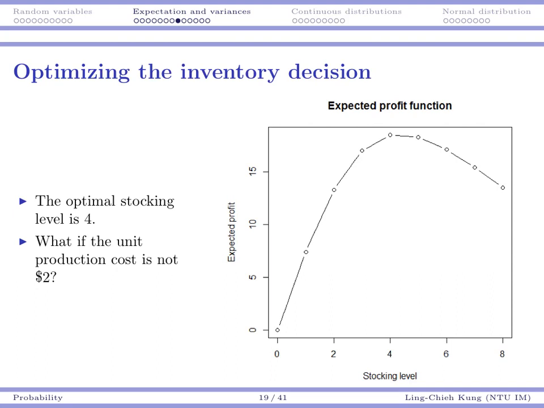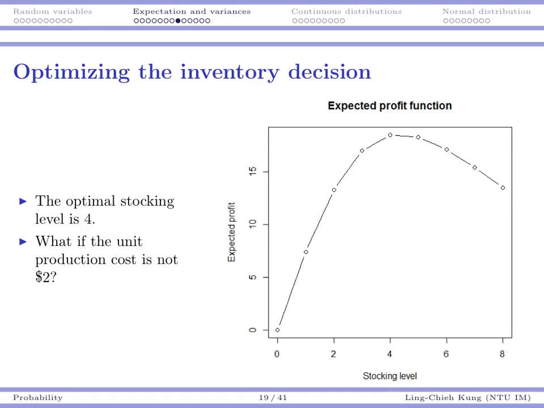I have shown you how to get the numbers for pi 0, pi 1, and pi 2. By repeating that, we will see other numbers, and we can see that pi 4 is the highest. This curve obviously fits our intuition because we don't want to order too many, we don't want to order too few. And it turns out that 4 is optimal.